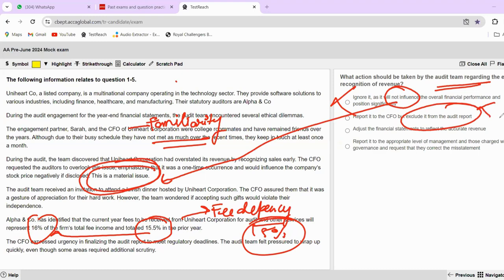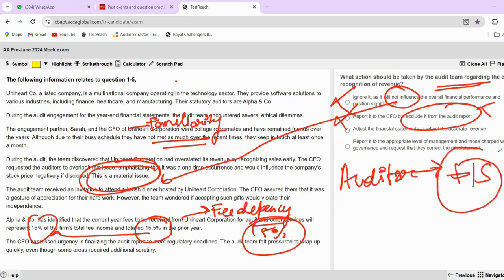Why will I exclude a material issue from my auditor's report? A big no, right? Adjust the financial statements to reflect the accurate revenue. See, one thing you have to be very clear in mind. I know that a lot of students are not clear with this: as an auditor, you cannot do anything to the financial statements. You cannot adjust, you cannot amend, you cannot make the financial statement. You are not responsible for doing this.